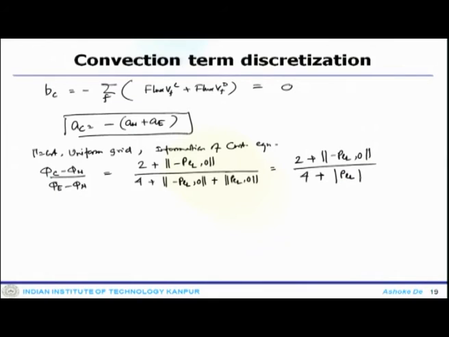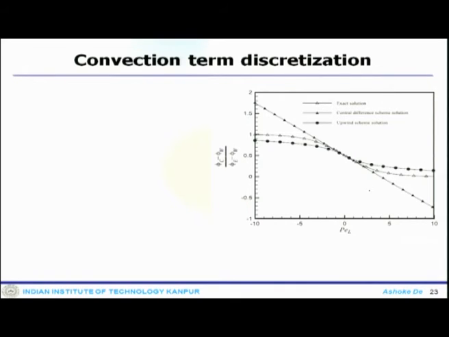So, the thing is that now using the upwind scheme, what we have obtained is again a solution which involves the Peclet number. So, it would be a good idea to see, because previously we have seen that the analytical solution differs quite largely with the CD scheme. So, the idea is to see how they vary.